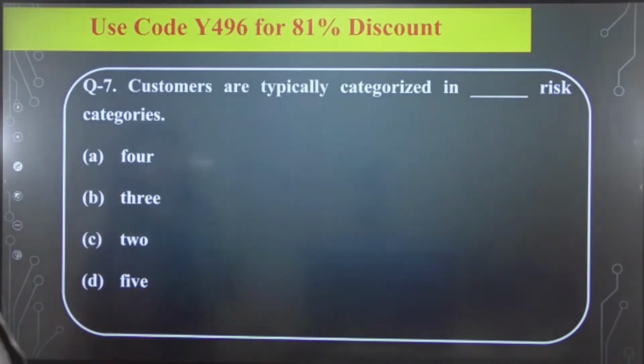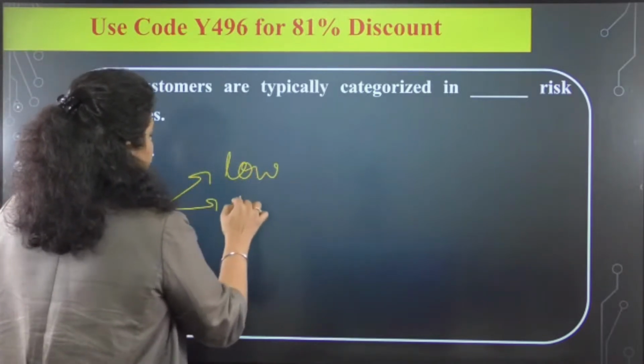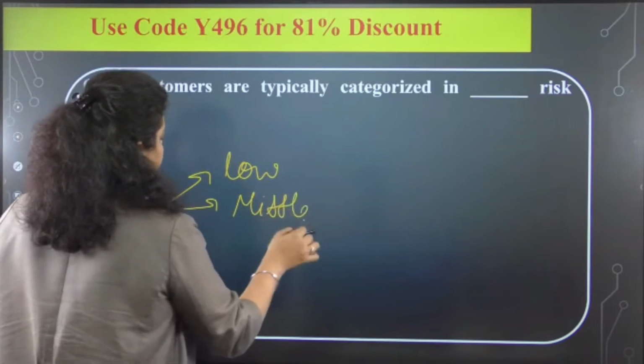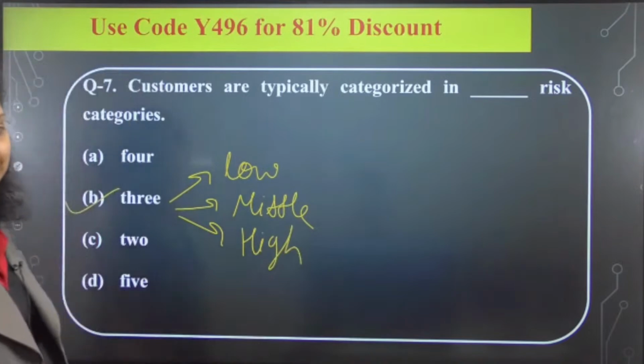Okay, so right answer will be 3 categories, that is low risk customer, middle risk customer, and the third is high risk customer. So the right answer is 3 categories.